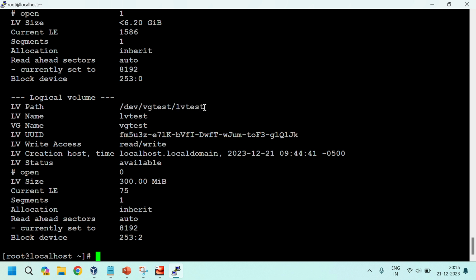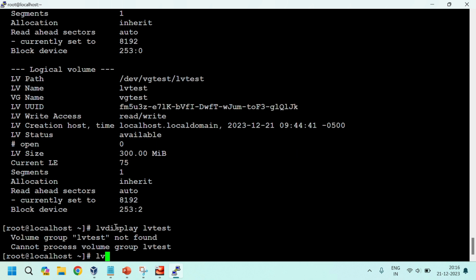Okay, with this we can mount the partition. LV name lvtest, VG name vgtest, UUID for this, access read and write, LV size 300 MB, current LEs means it's divided into 75 equal parts in LVs, allocation and so on, block devices. These are all the details about the logical volumes.